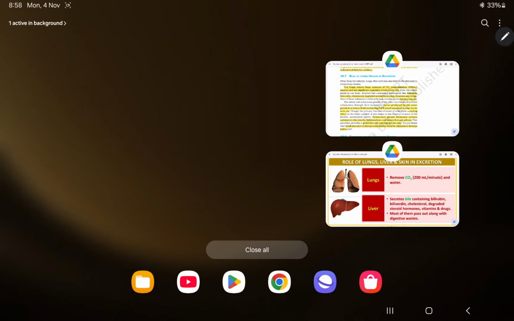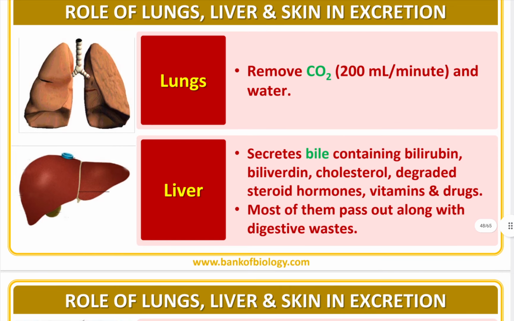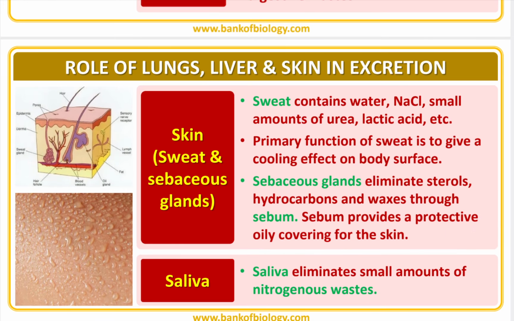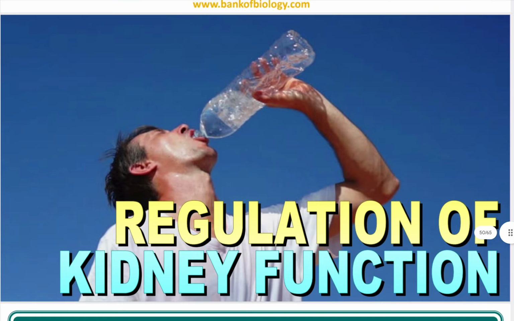Now, see your NCERT. Lungs remove CO2. Liver: bile, bilirubin, biliverdin, cholesterol, degraded steroid hormones, vitamins, and drugs. Skin: sweat, sebaceous glands. Here you can see water, NaCl, small amount of urea, lactic acid; sebaceous glands eliminate sterols, hydrocarbons, waxes through sebum. Saliva also eliminates a small amount of nitrogenous waste.